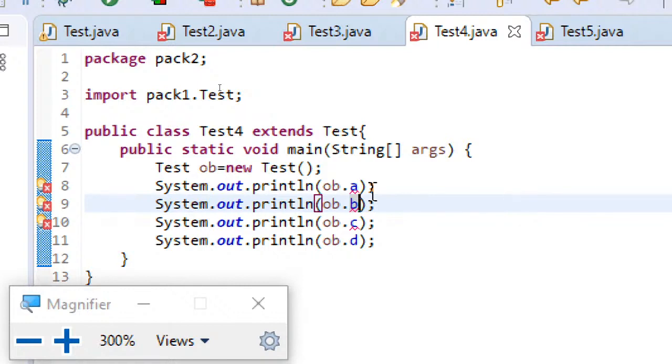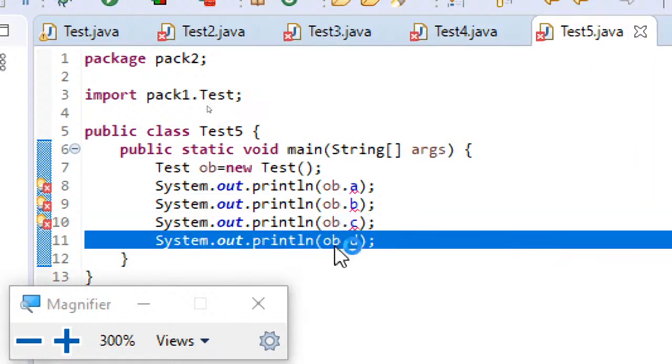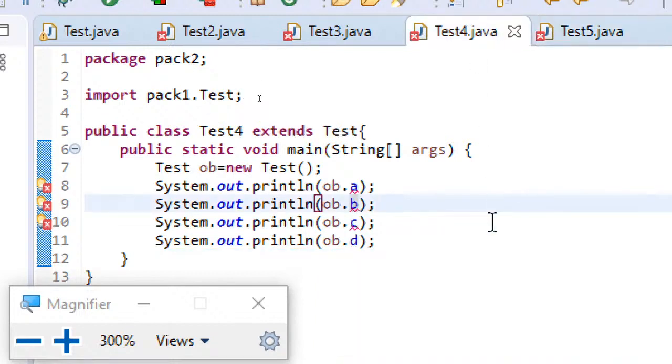Protected members will be visible to children in the same package or in another package. And non subclasses can access only the public members from another package. Okay, so this is the takeaway from this particular packages concept.